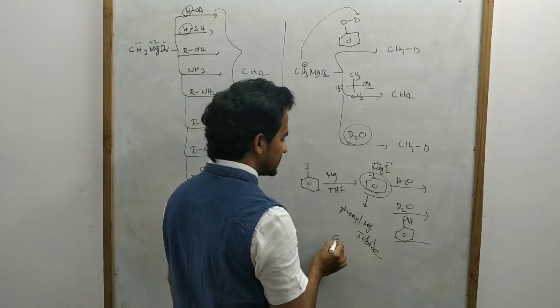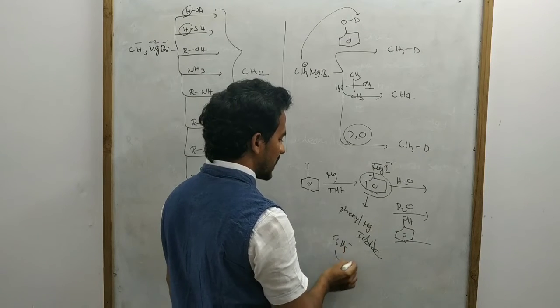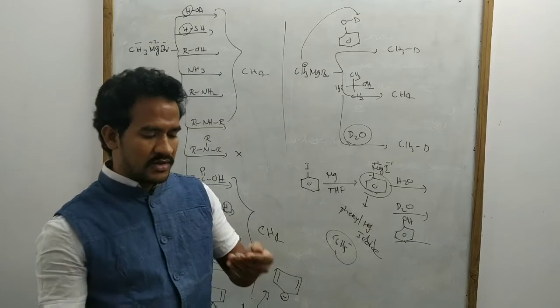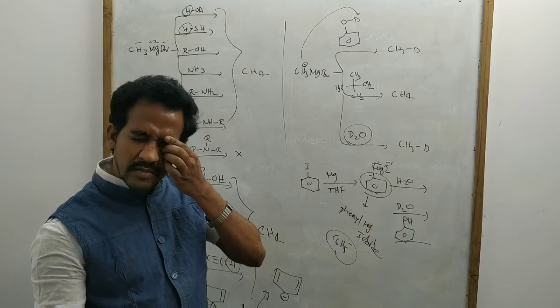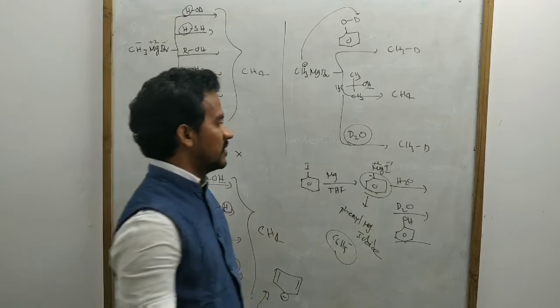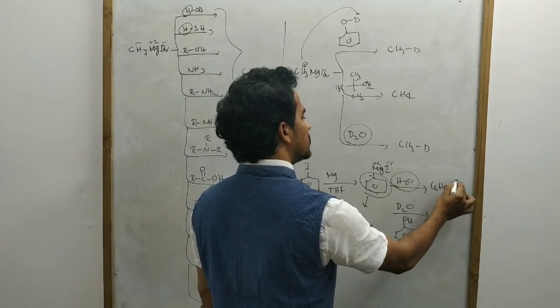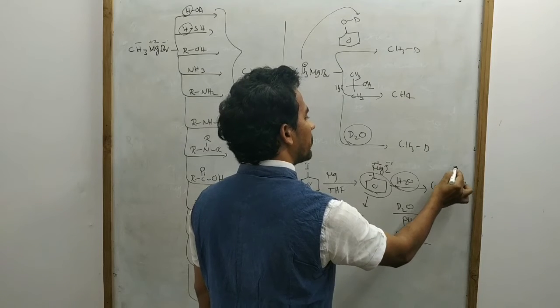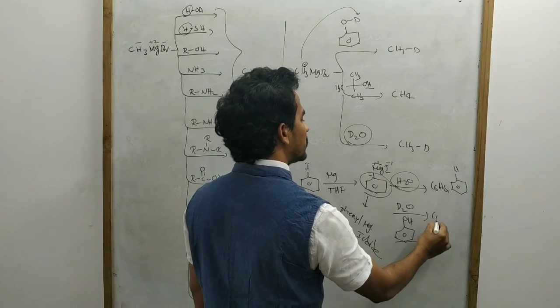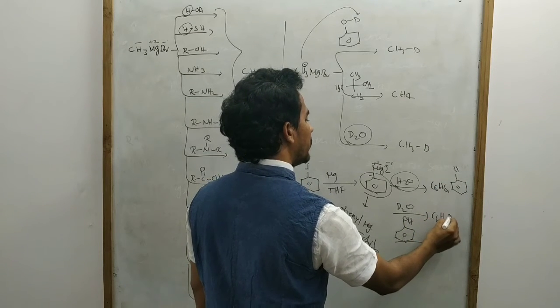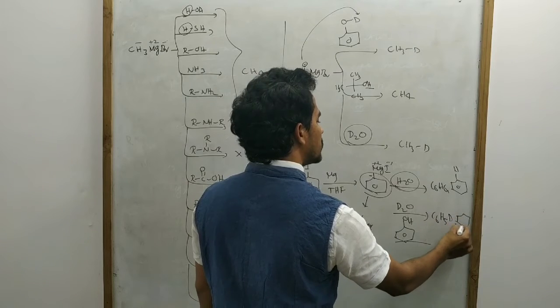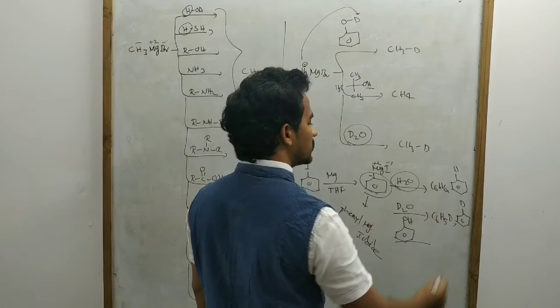Here it is, C6H5 minus. This C6H5 minus accepts the H plus from the water, so it is converted to C6H6, which is nothing but benzene. And with D2O, it is converted to C6H5D, a deuterated benzene.